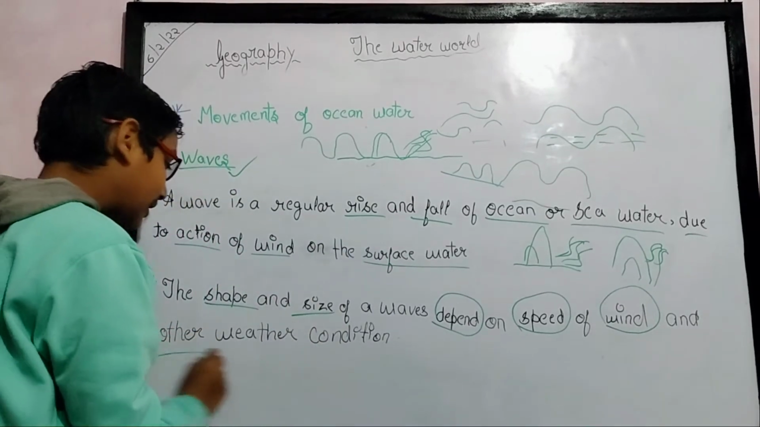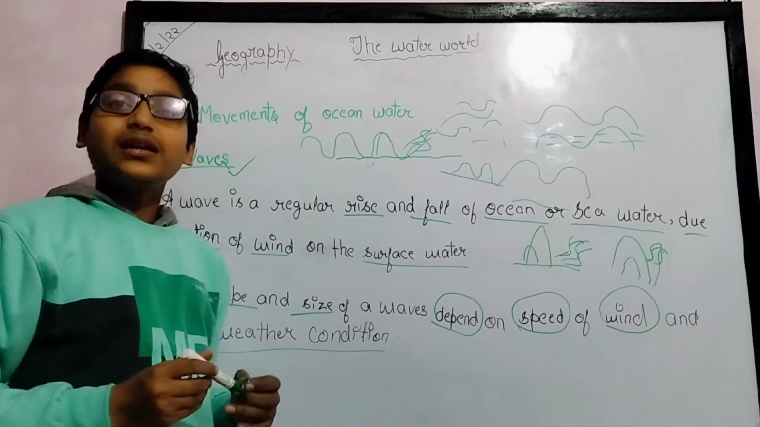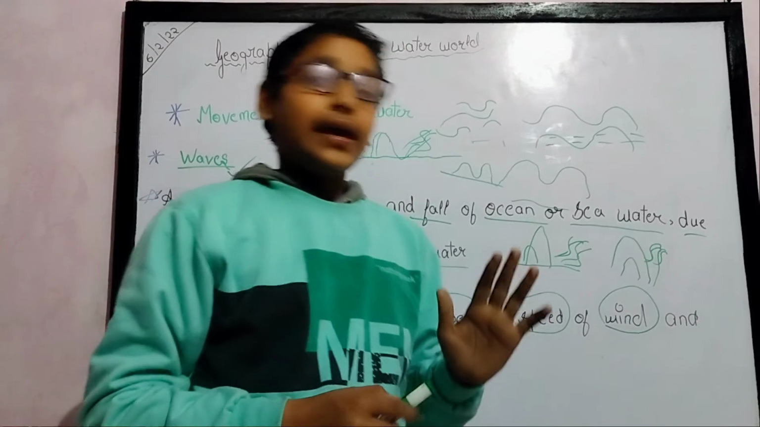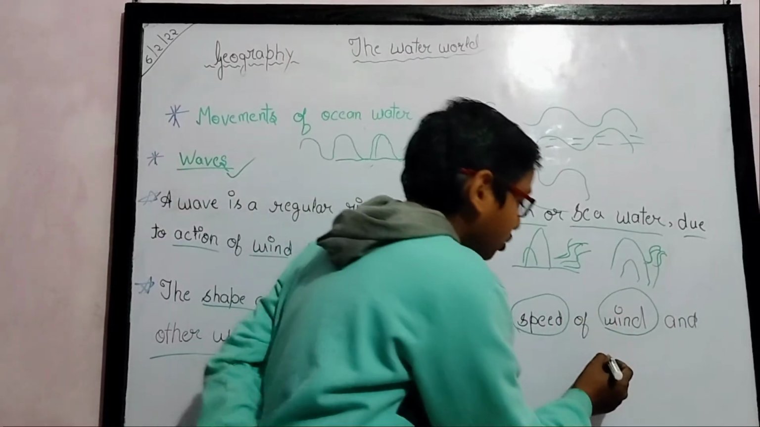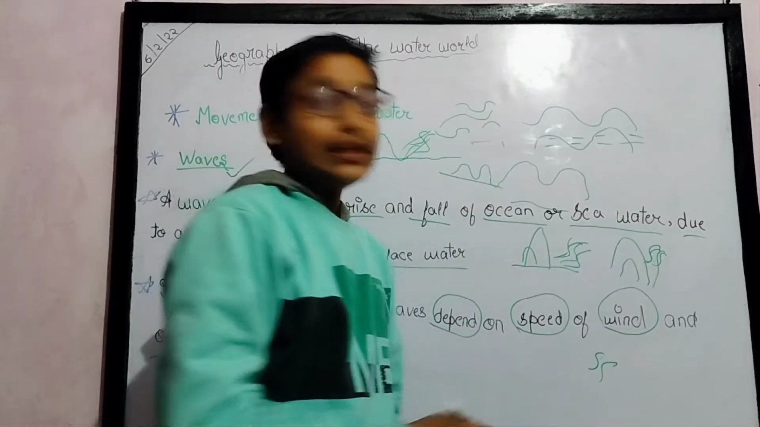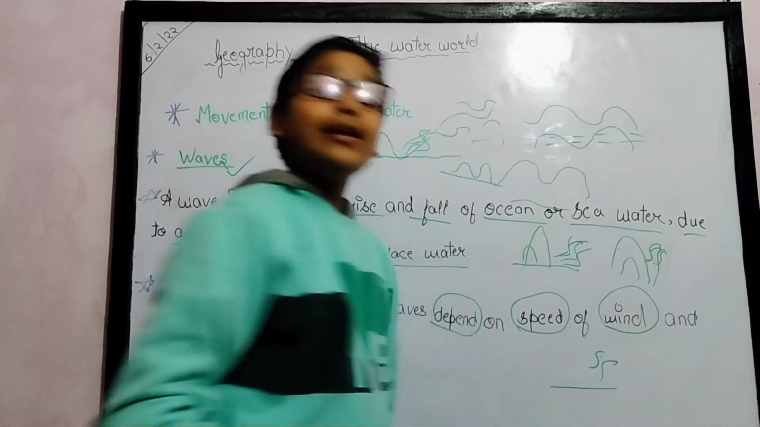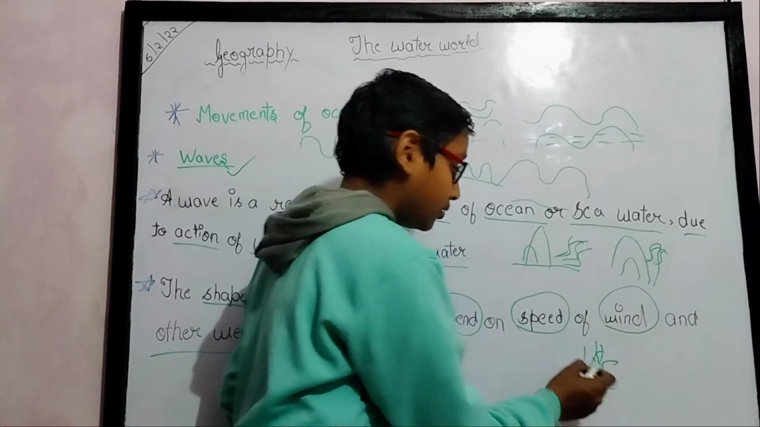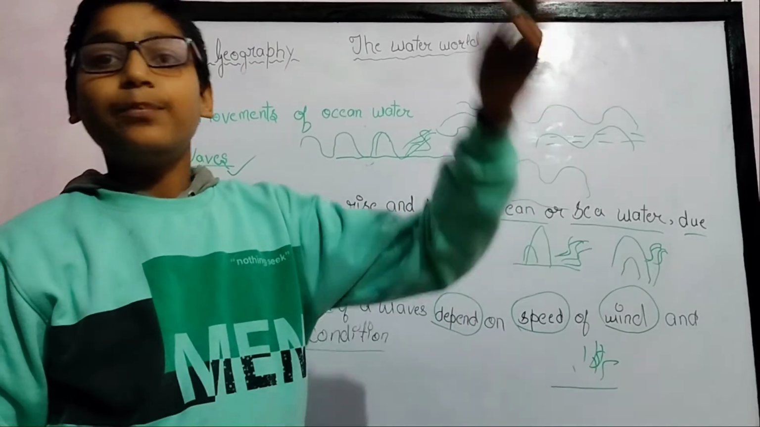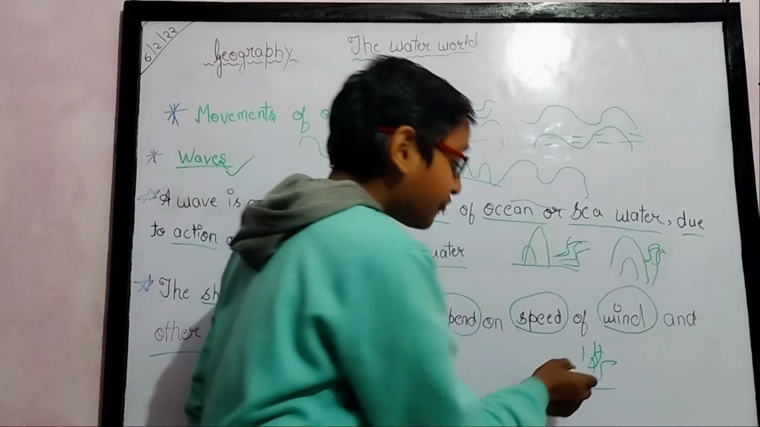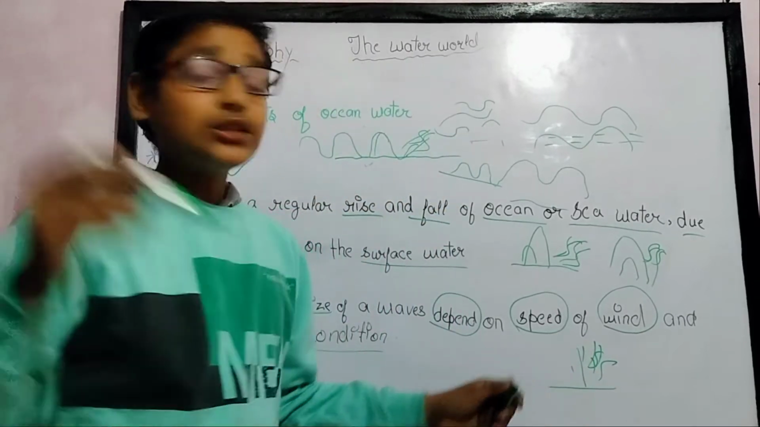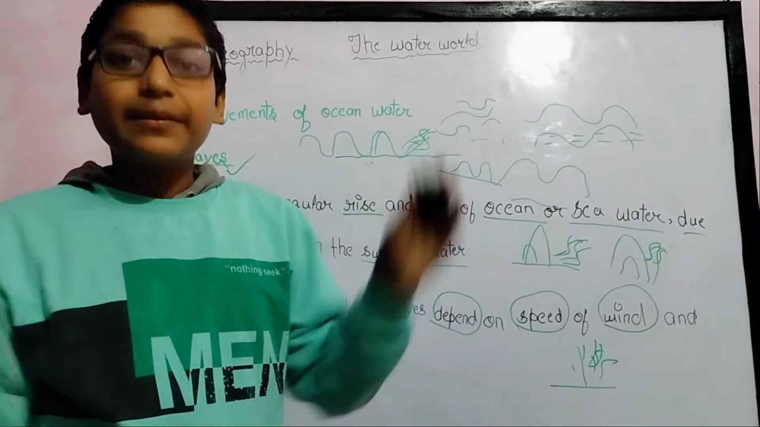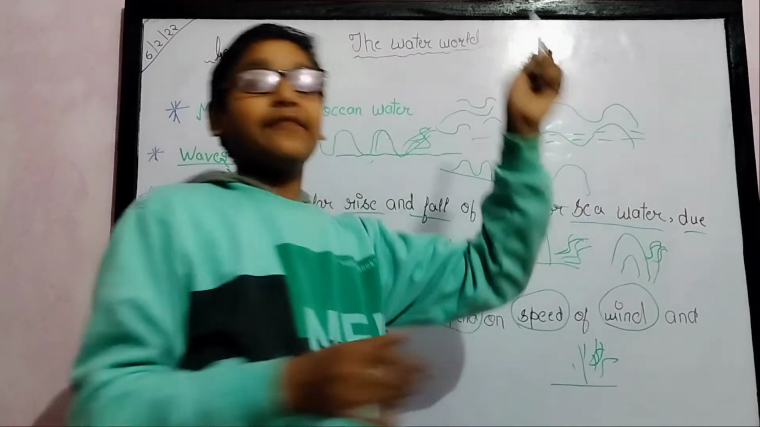and other weather conditions. It means that if the winds are blowing very slowly but there is raining, the waves will be high, because of the pressure of the rain, and the winds make up and form a bigger one.